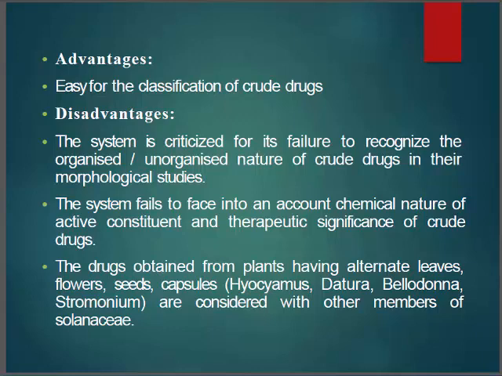So coming to the advantage and disadvantage. For the classification of crude drugs, the disadvantage is that the system is criticized for its failure to recognize the organized and unorganized nature of the drug in their morphological study, and it fails to take into account the chemical nature of active constituents and therapeutic significance of crude drugs. Drugs obtained from plants having alternate leaves, flowers, seeds, capsules like